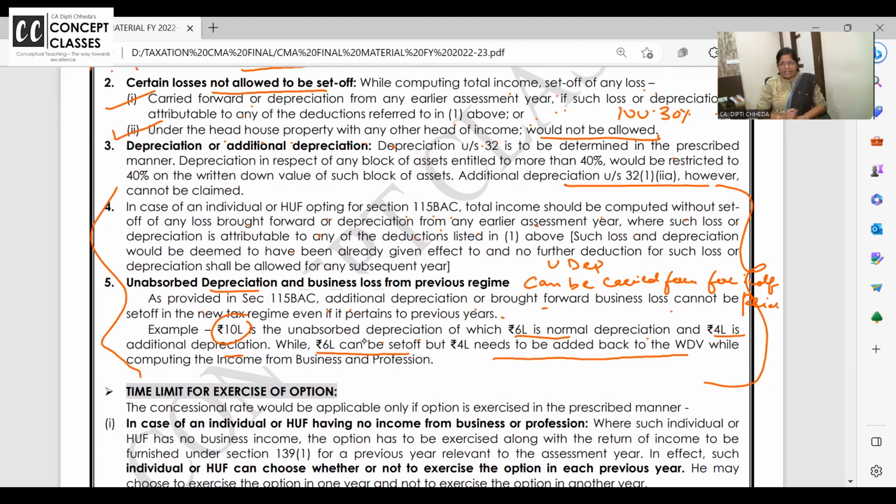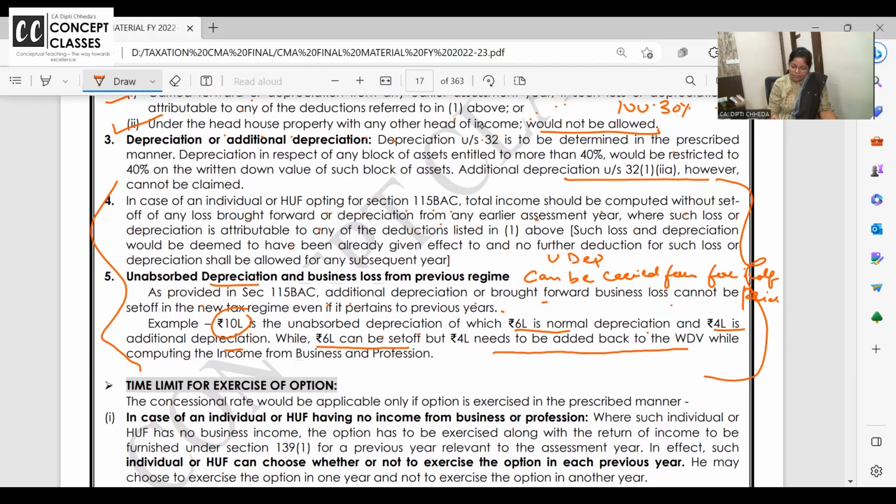Okay, is it clear? Yes. Now the part which I am discussing is... Okay, 4th point you want me to repeat? Yeah, this example is clear here.